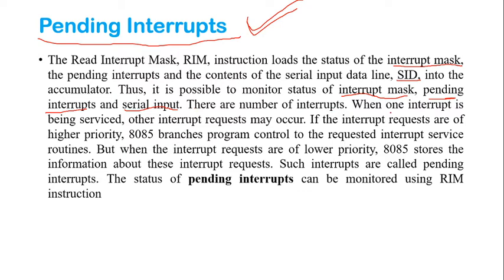There are a number of interrupts. When one interrupt is being serviced, another interrupt request may occur. As we discussed earlier, if the interrupt request is of higher priority, the 8085 branches program control to the requested interrupt service routine. So it leaves the previous one and goes to the new interrupt that has the priority. But when the interrupt request is of lower priority, the 8085 stores the information about this interrupt request, and such requests are called pending interrupt requests. The status of pending interrupts can be monitored using the RIM instruction.